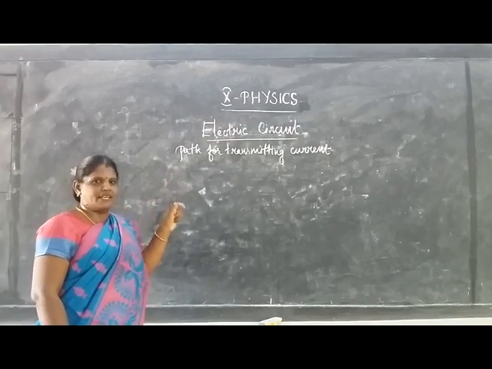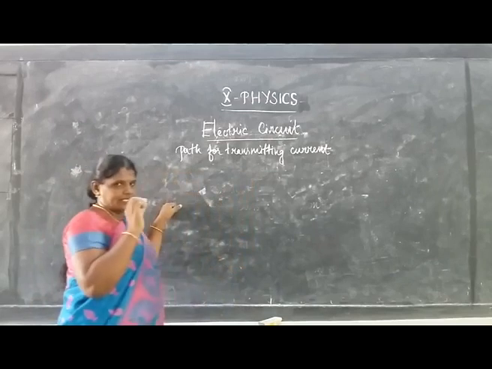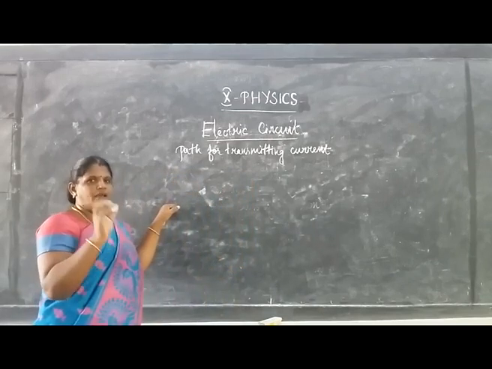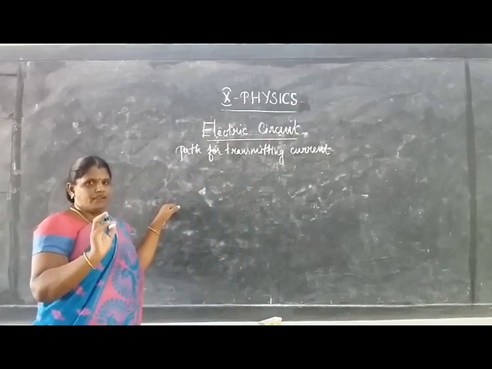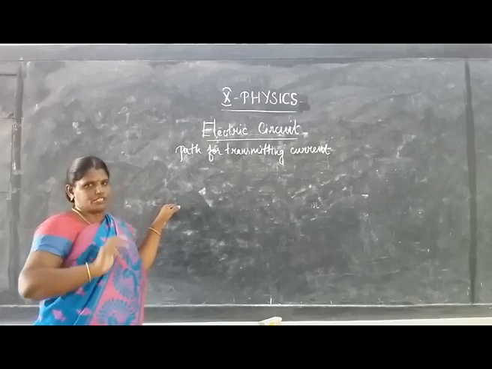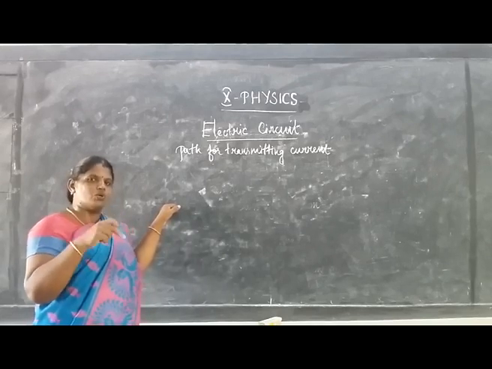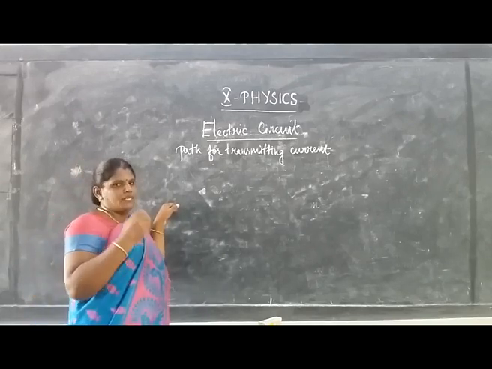We can consider a source of electricity, for example, a battery, a device which uses electricity to function, and a switch or key which is used to close or open a circuit.